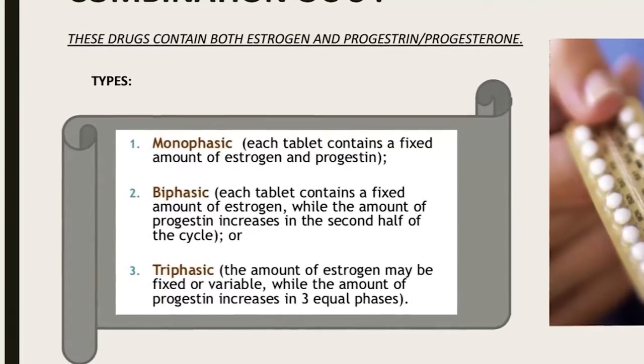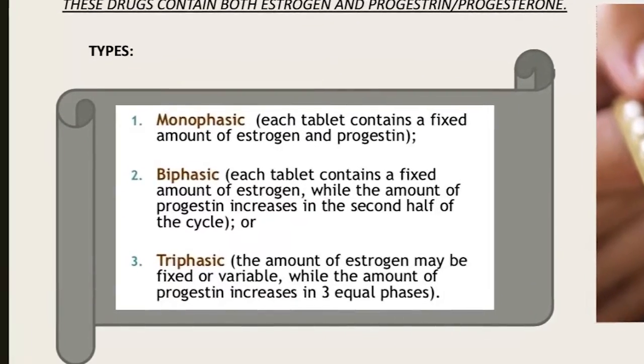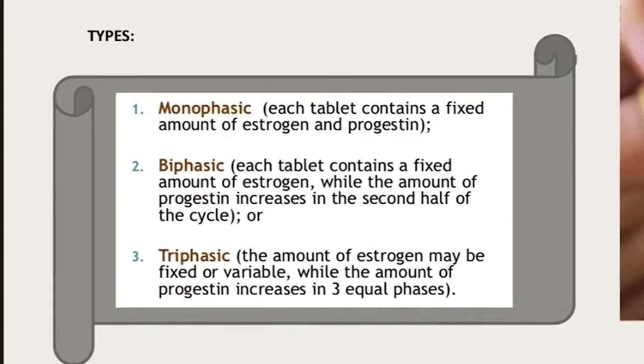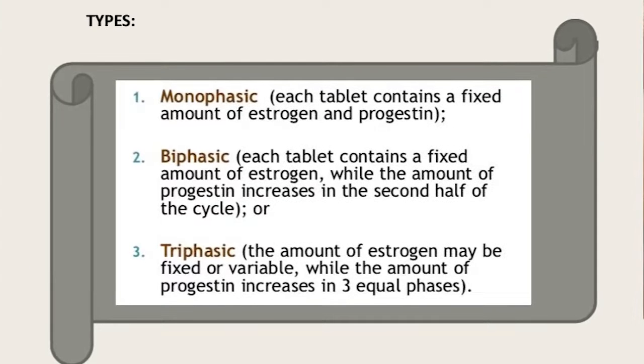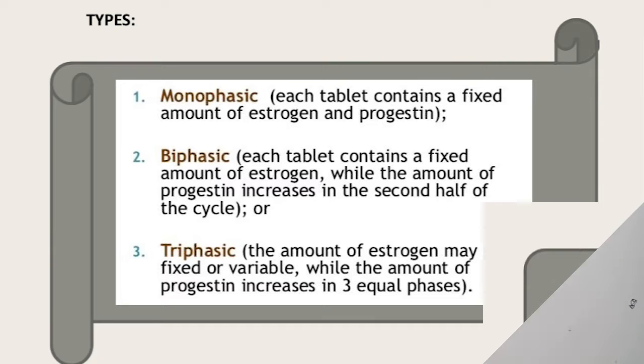In biphasic, it contains a fixed amount of estrogen, and bi means 2. So in the second half of the cycle, the progesterone increases. In triphasic, it means 3. It contains 3 phases, so the amount of estrogen is fixed and progesterone increases in 3 parts. So this was monophasic, biphasic and triphasic.